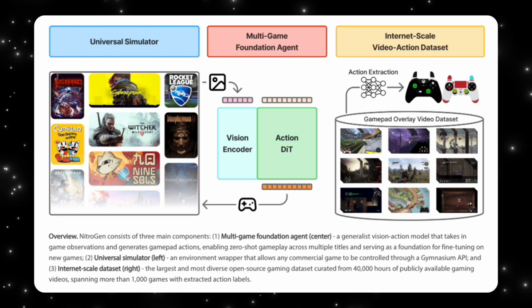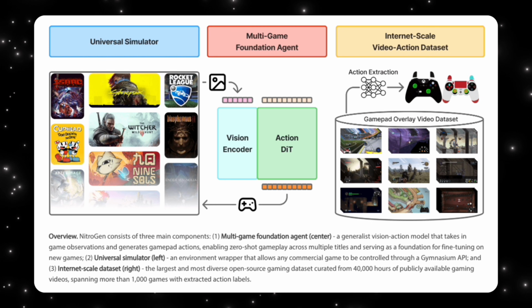At the center is the multi-game foundation agent. This model takes in raw game frames and directly outputs gamepad actions. No access to internal game state, no handcrafted rules, just vision to action. They train it using behavior cloning on the massive internet dataset. Yes, the data is noisy, but at this scale, general behavior starts to emerge, and the results are real.